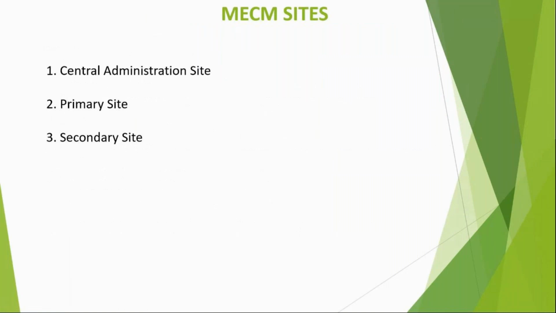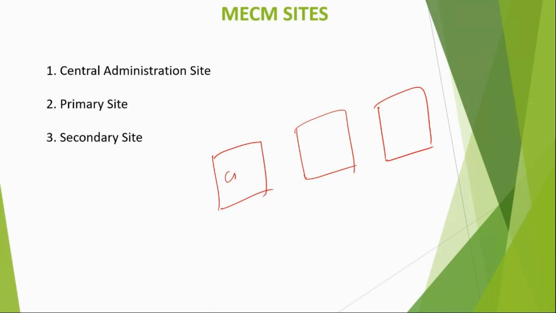So today we have learned about these three site servers: central, primary and secondary. So central administration site, primary site, and secondary site. Secondary is an optional site server. This one is mandatory and this one is optional, right? Central needs a database, primary needs a database and secondary needs a database.